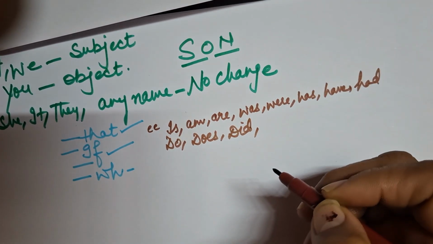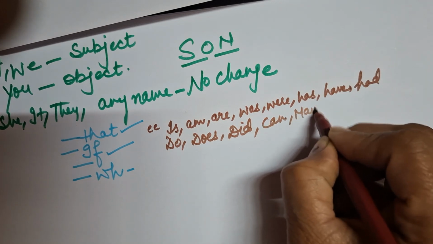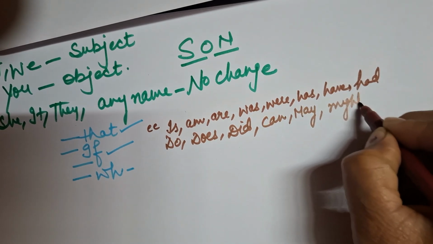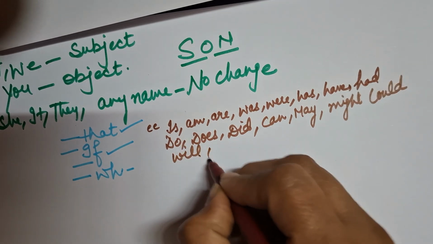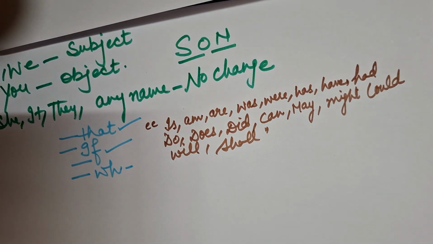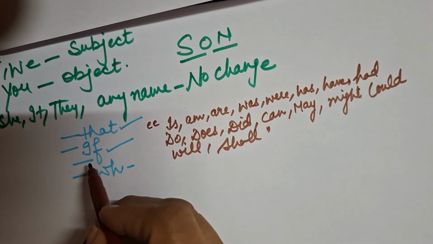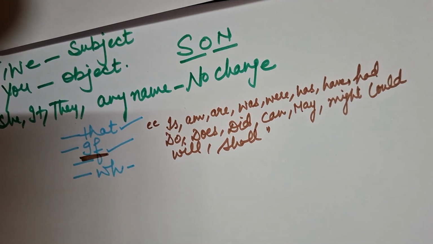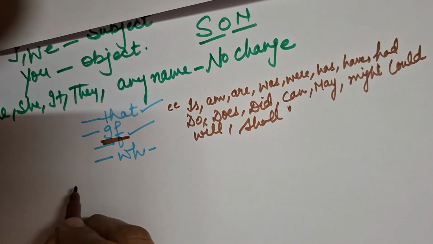Okay, more words are there. I want to write it there. Can, may, might, could. Okay, then will, shall. Okay, if these words are there, it means the sentence is starting with any of these words, then we are going to use if as a conjunction word there. Okay, I write one sentence there to clear it to you. Just look at the sentence now.